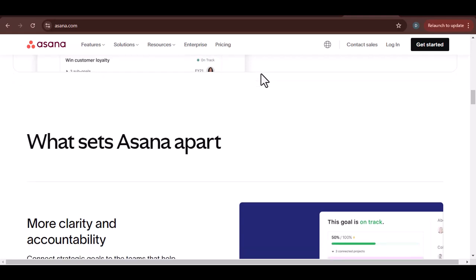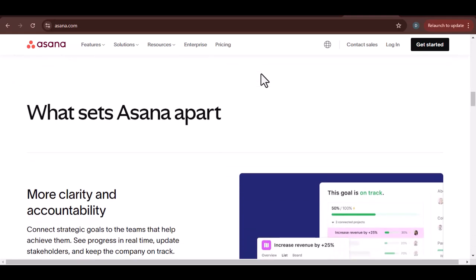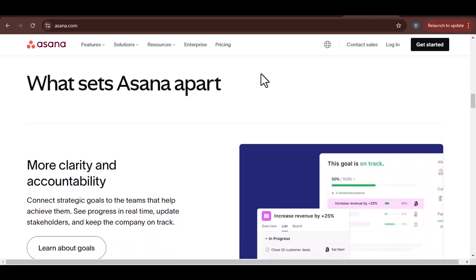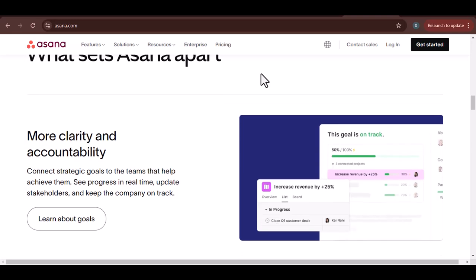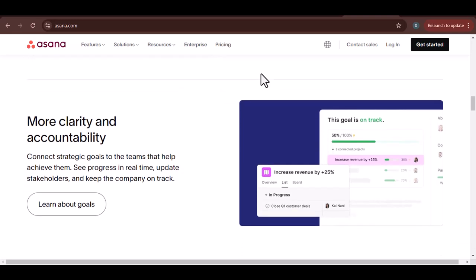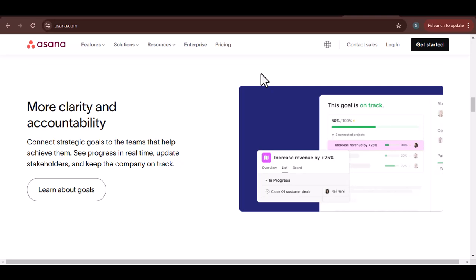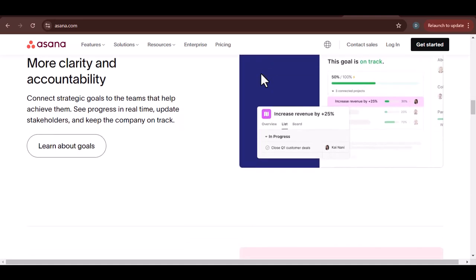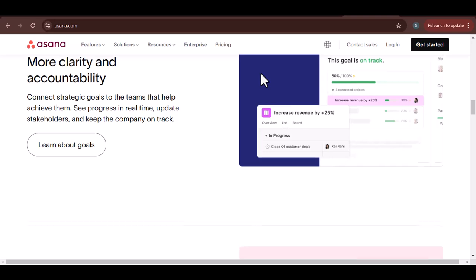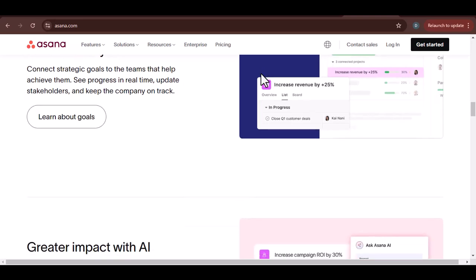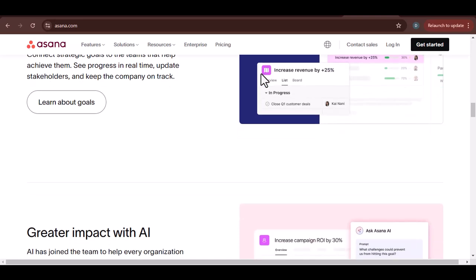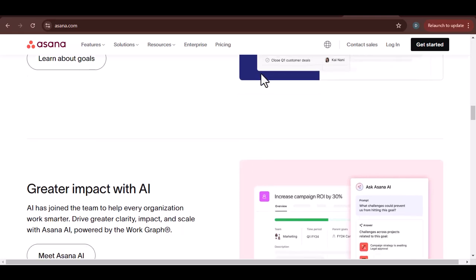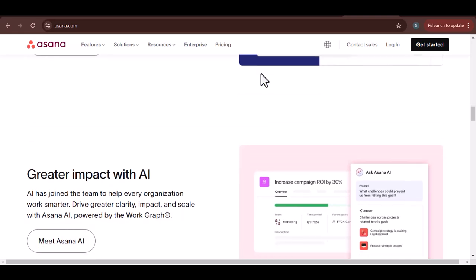The limitations. While the free plan offers a solid foundation, there are some limitations to keep in mind. No custom fields. You can't create custom fields to track specific information relevant to your projects. Limited automation. The free plan doesn't support advanced automation features like rules and workflows. No time tracking. If you need to track the time spent on tasks, you'll need to upgrade to a paid plan. No advanced reporting. The free plan doesn't offer advanced reporting capabilities to help you analyze your team's productivity.